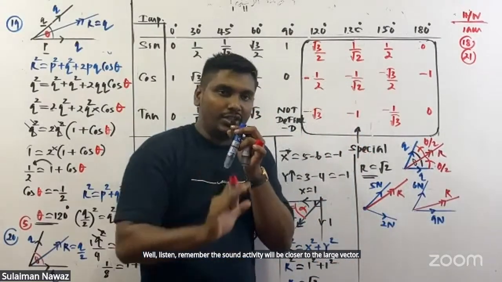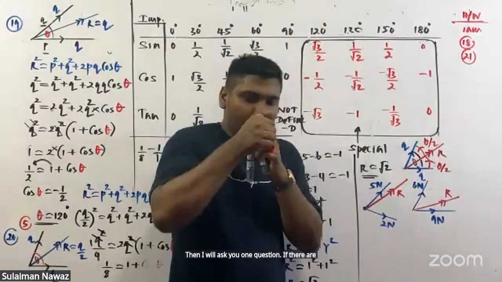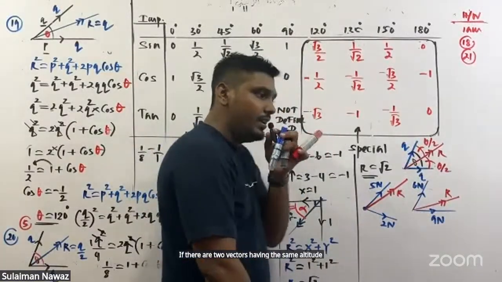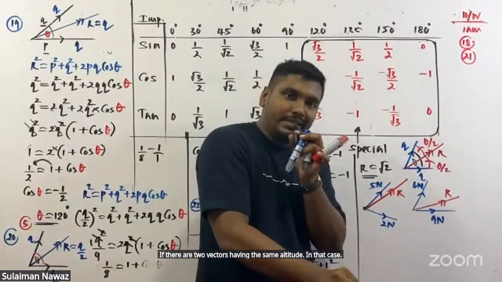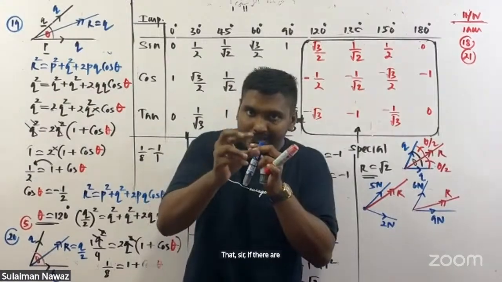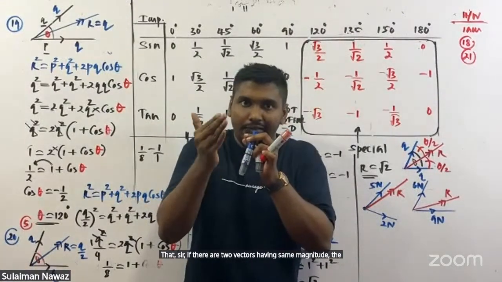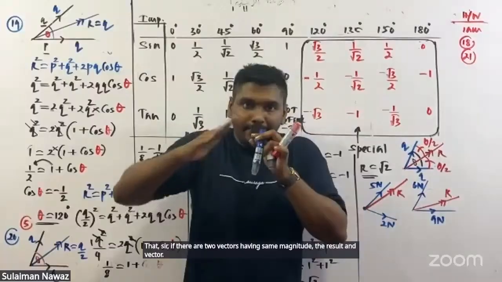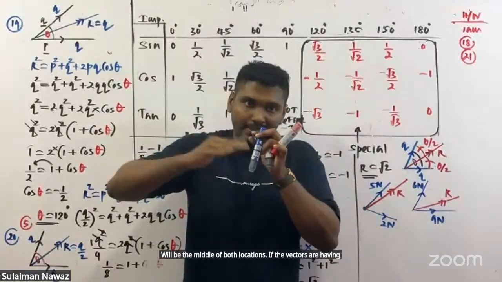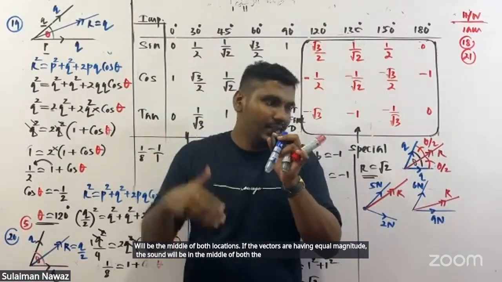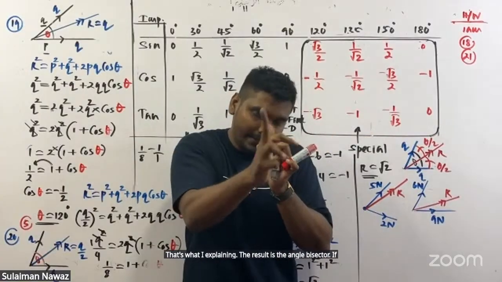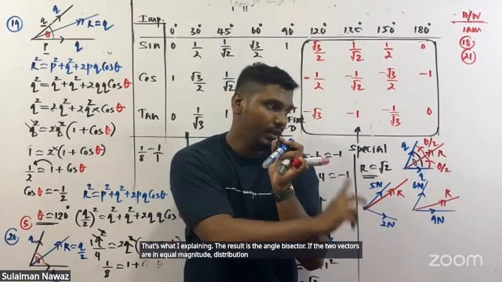Then I will ask you one question. If there are two vectors having the same magnitude, in that case, where would the resultant vector be? I hope that if there are two vectors having the same magnitude, the resultant vector will be in the middle of both vectors. That's what I'm explaining. The resultant is the angle bisector if the two vectors have equal magnitude. Note this down.